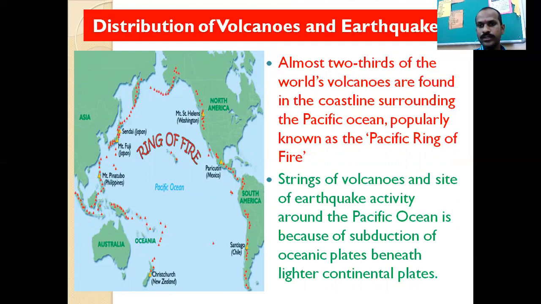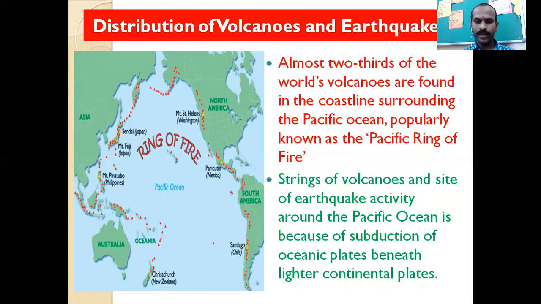Strings of volcanoes and sites of earthquake activity around the Pacific Ocean are because of the subduction of the oceanic plates beneath lighter continental plates. This is why this is known as the Pacific Ring of Fire.